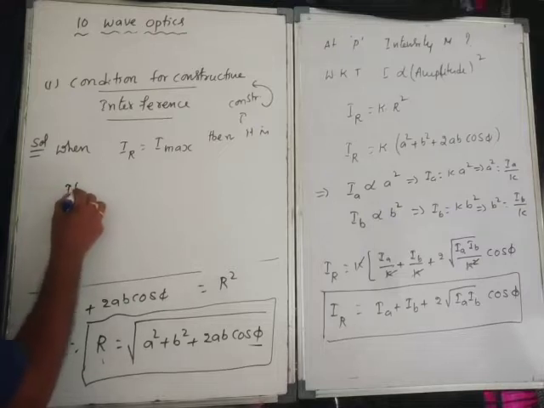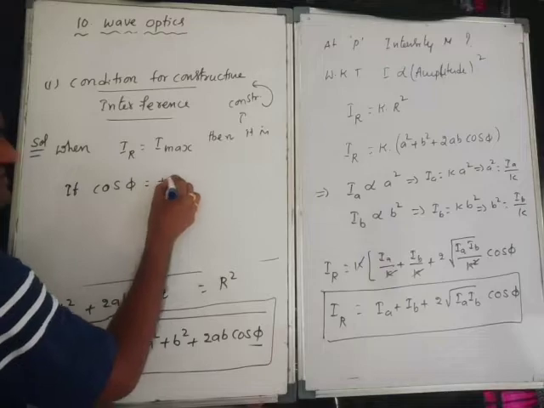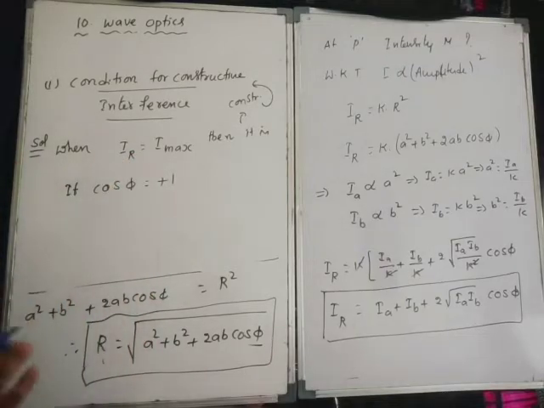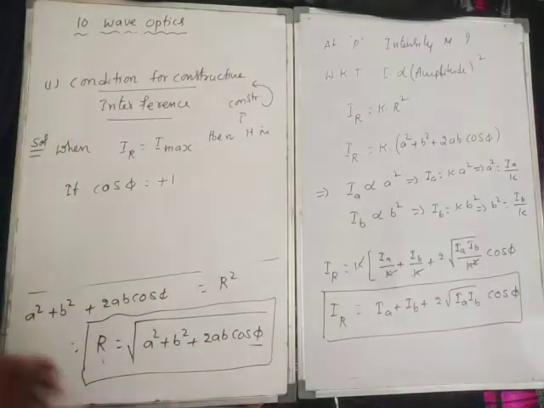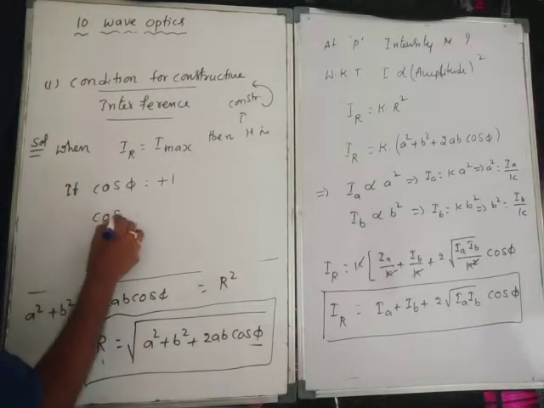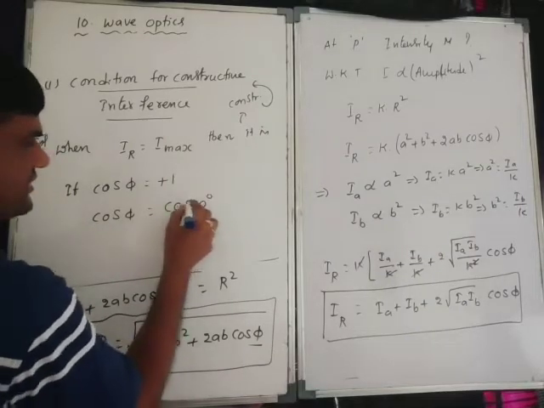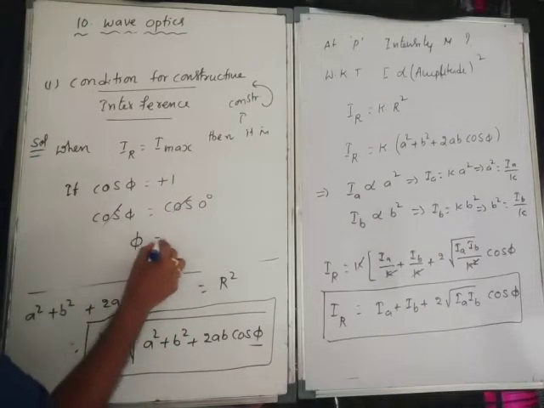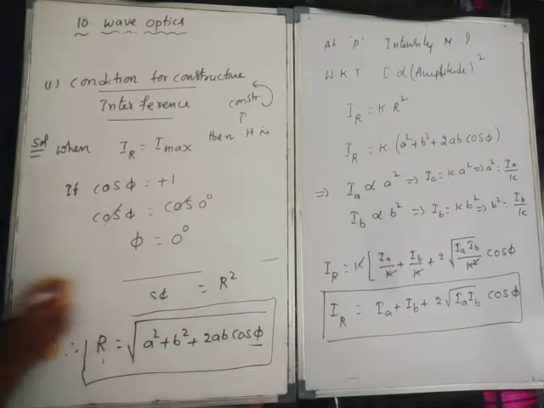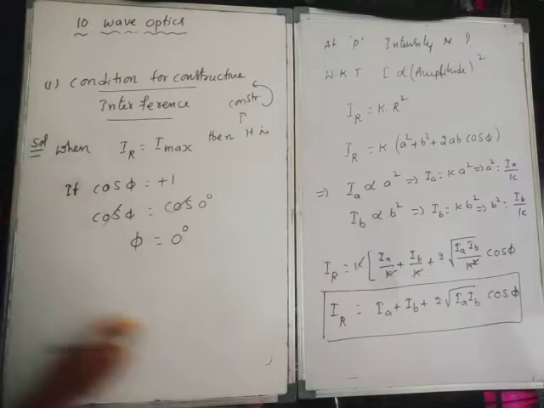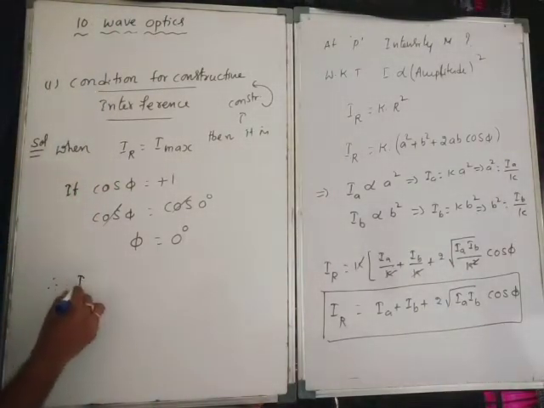If cos phi is equal to plus 1, then it becomes maximum. Therefore cos phi is equal to cos 0 degree, so phi is equal to 0 degree. In that case I becomes maximum, and R also becomes maximum.